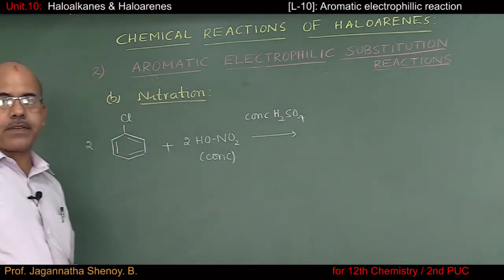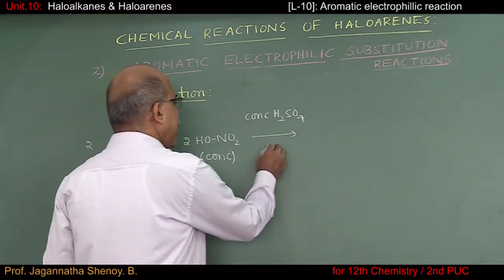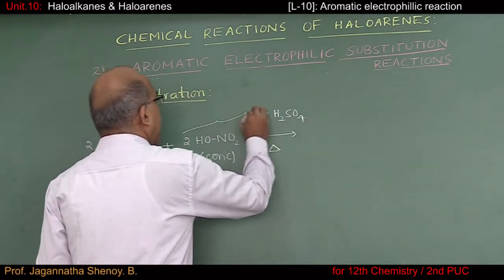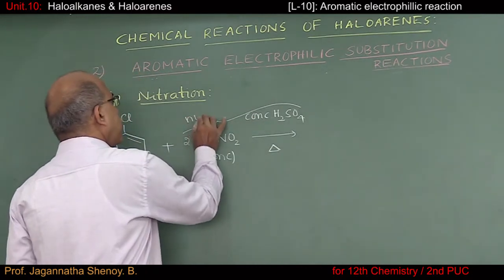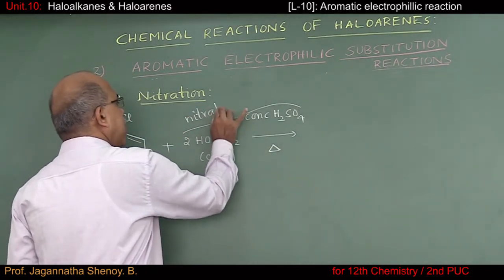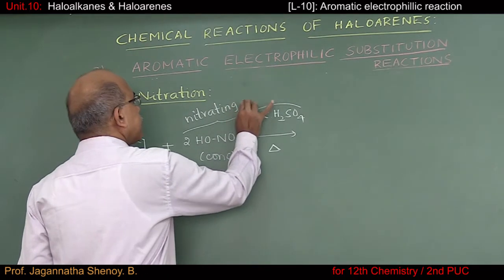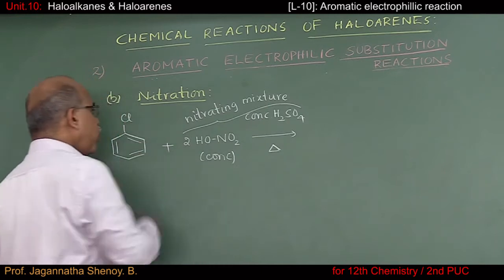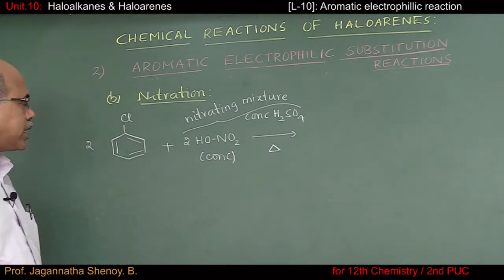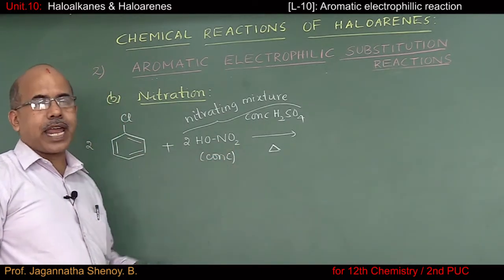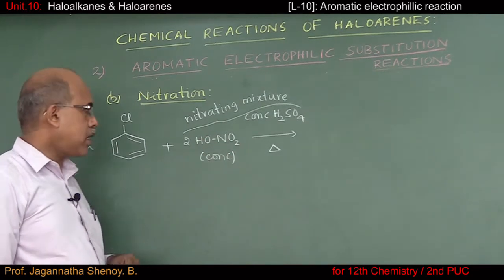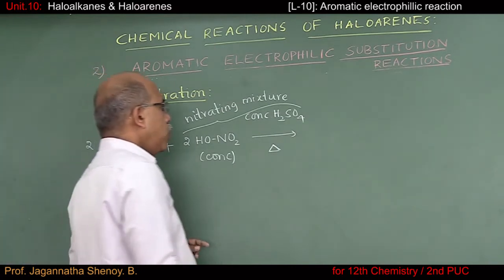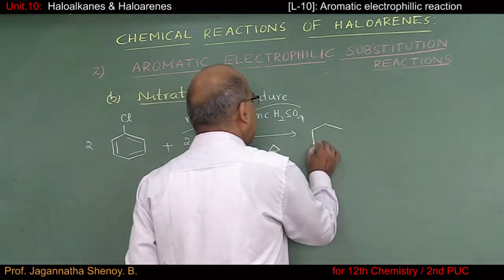Since the substrate is unreactive, you need to heat it. And this mixture, whatever I'm using, is called nitrating mixture. As you know, chloro group is ortho and para directing. The newly entering electrophile NO2 plus has to go to ortho and para position. So corresponding products would be